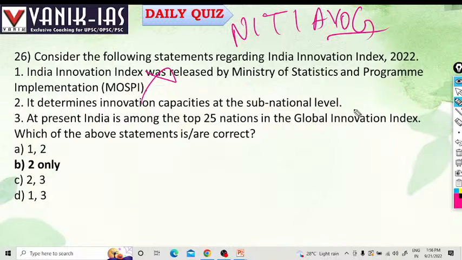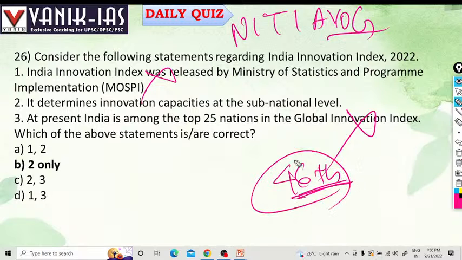No, it is not among the top 25, right? The Global Innovation Index rank of India is 46th. The India Innovation Index, by NITI Aayog, determines innovation capacities at the sub-national level.